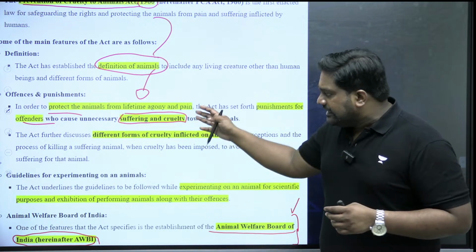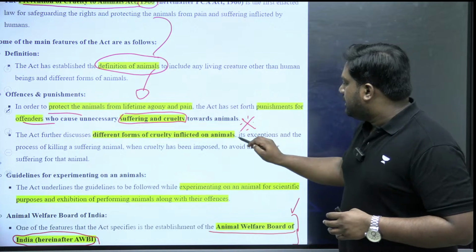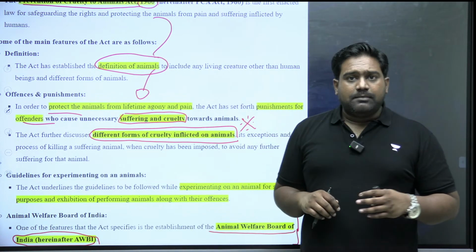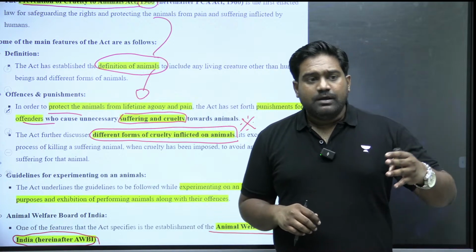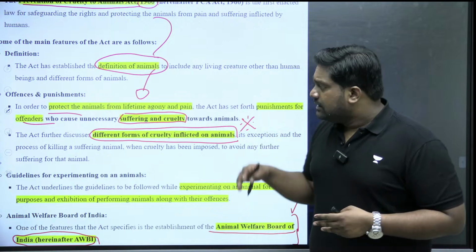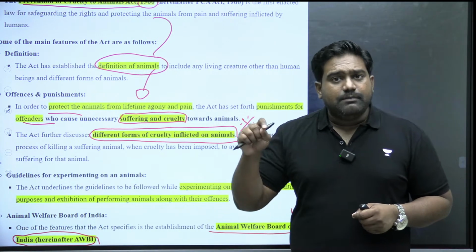Is that clear? It established the Animal Welfare Board of India as well. It refers to different forms of cruelty that can be inflicted, from serious physical injury to abuse and even eventual death of the animal. If any perpetrator is responsible for such crimes, he or she will be punished under the law.